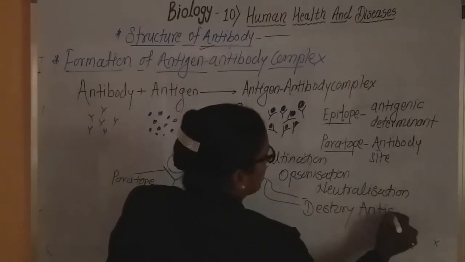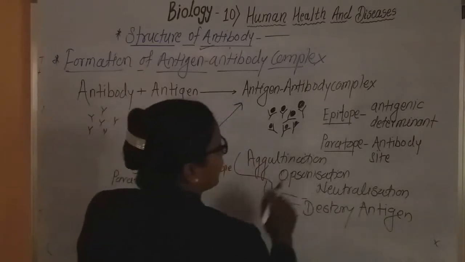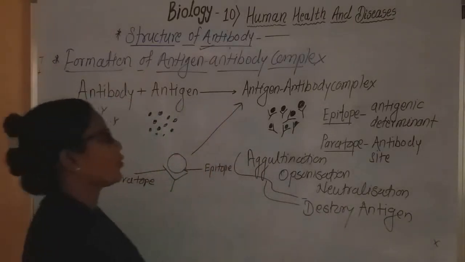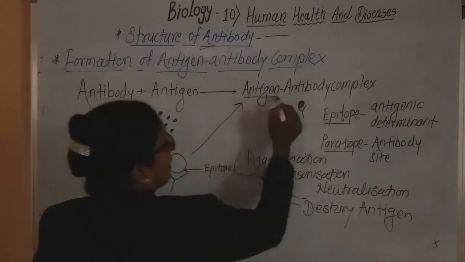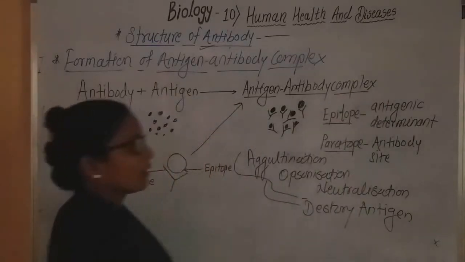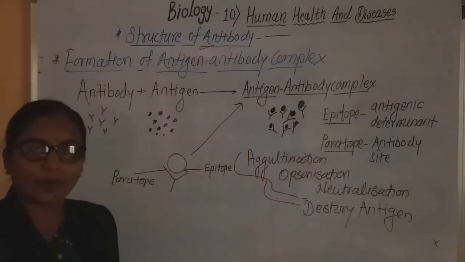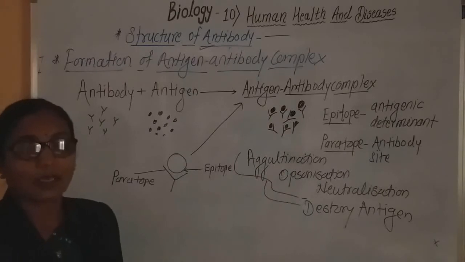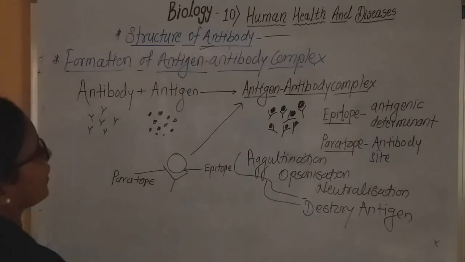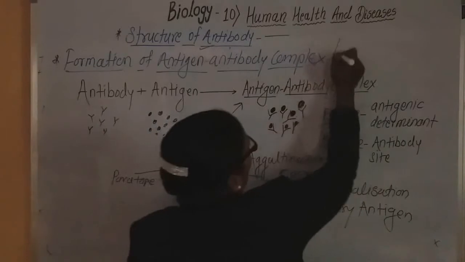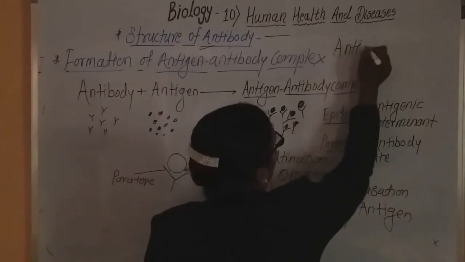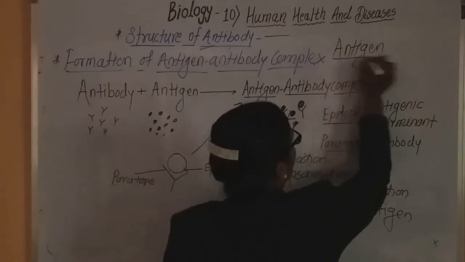It means the antigen is destroyed by these three methods, and before destroying, there is previously formation of the antigen-antibody complex.